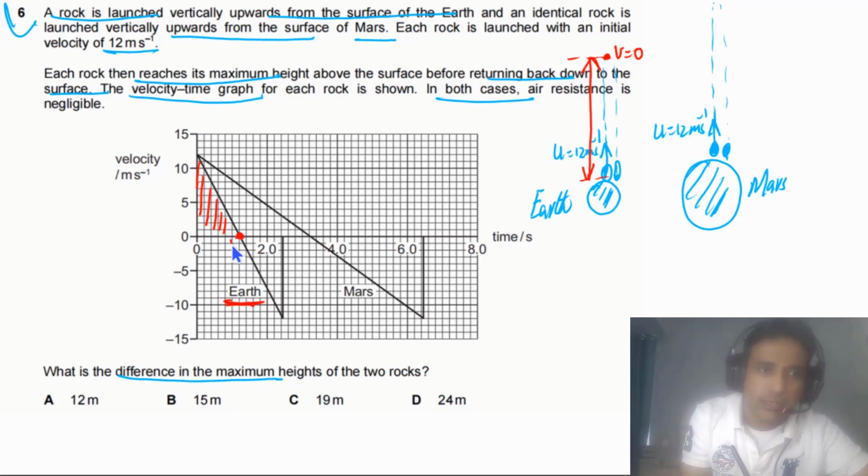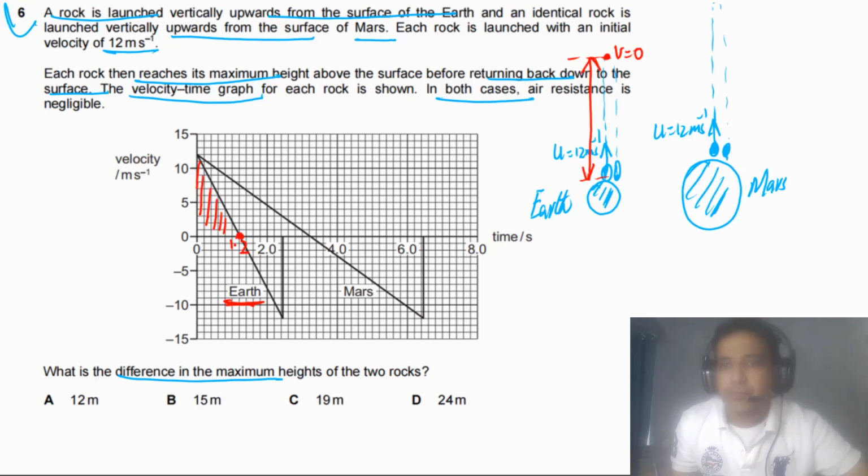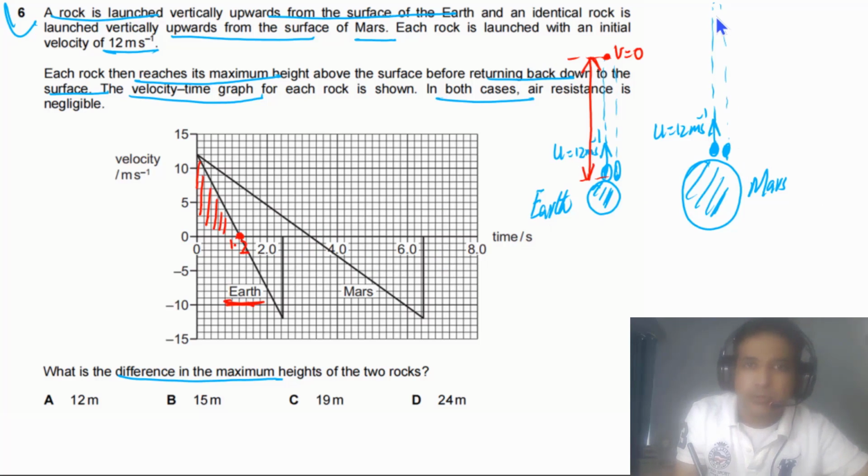If you look at the time here, time is equal to 1.2 seconds. For Mars also this is true. When the rock reaches the maximum height, its velocity will be equal to 0. So this one is the height. We can say this height is HE, and this height is HM.